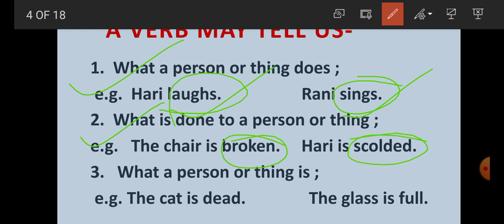Scalded. Now, number third, student, what a person or thing is. The cat is dead. So, which verb tells us about the cat? Is. The glass is full. So, which verb tells about the glass? Is. So, here student, laughs, sings, is broken, scalded, is. They all are verbs telling us something.